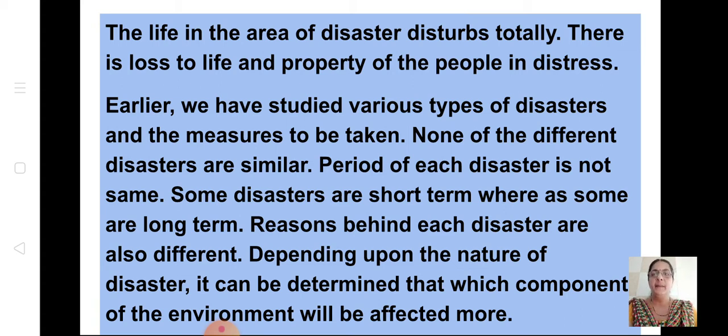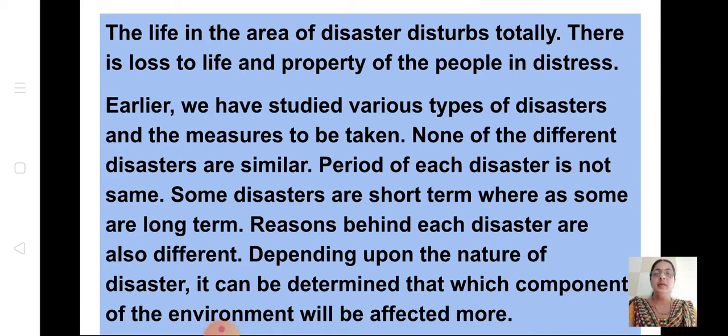All are different. The period of each disaster is not the same. Some disasters are short term whereas some are long term. The reasons behind each disaster are also different. Depending upon the nature of the disaster, it can be determined which component of the environment will be affected more.